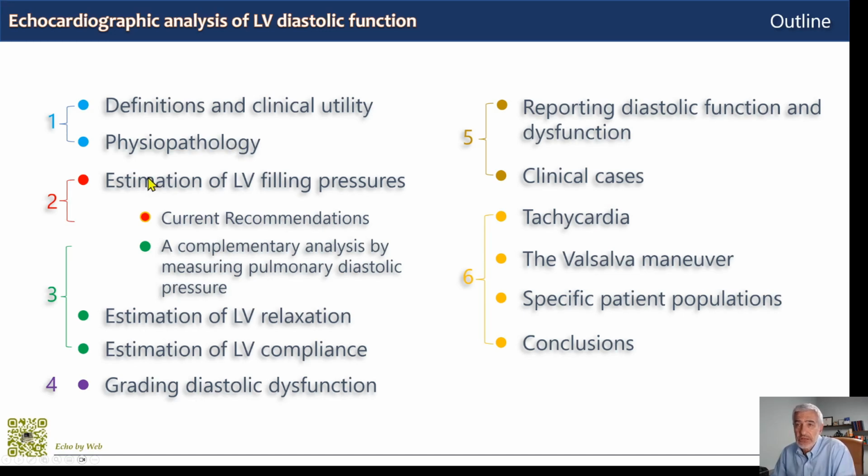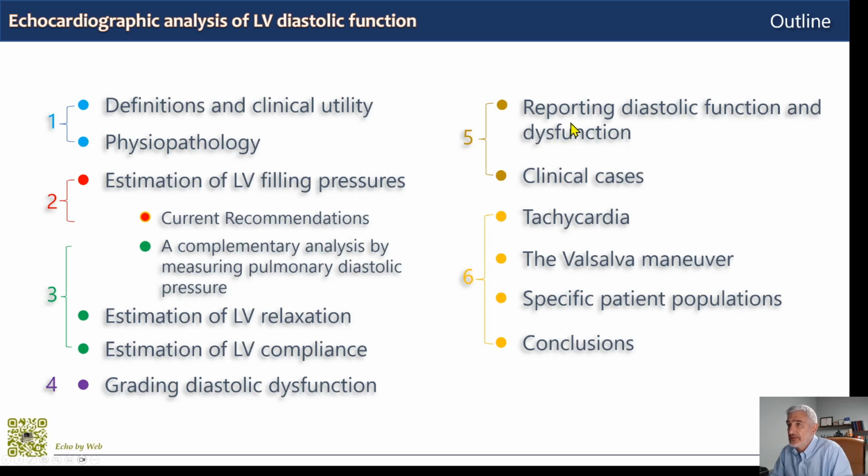In the second video, we will look at how to estimate left ventricular filling pressures with echocardiography, and we will look at the current recommendations, the 2016 and 2025 latest recommendations on the echocardiographic analysis of LV diastolic function. In the third video, we will see a complementary analysis which is based on the assessment with echocardiography of pulmonary diastolic pressure, and then we will see how to estimate LV relaxation and compliance with echocardiography. The fourth video will all be about how to grade diastolic dysfunction with echocardiography.